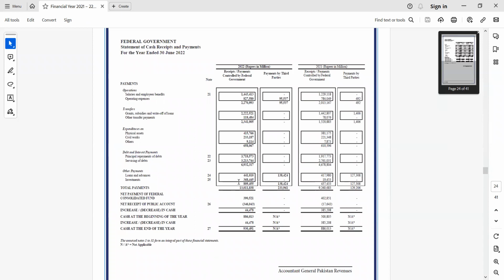Notice receipts are cash inflows. Without any form of cash inflow, we cannot have a cash outflow, so the receipts must be at least equal to the payments. It's not possible to make a payment without having money, so it's very unlikely that the payments will be more than receipts in any given year.